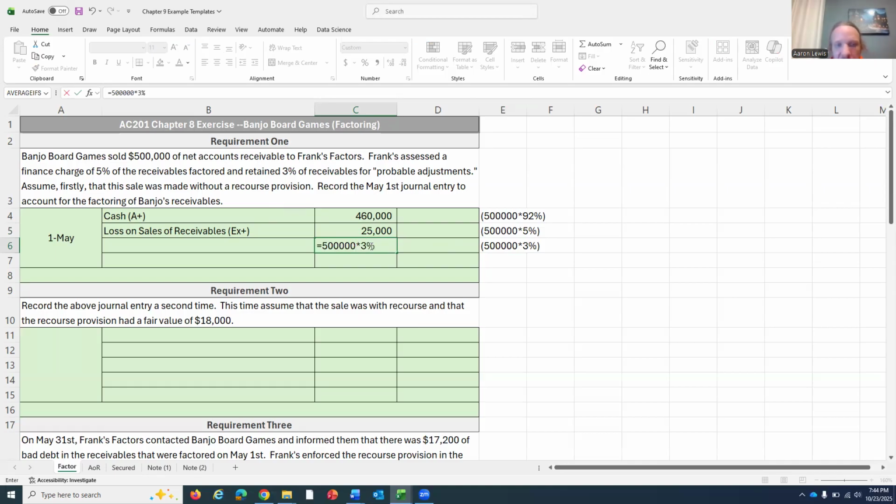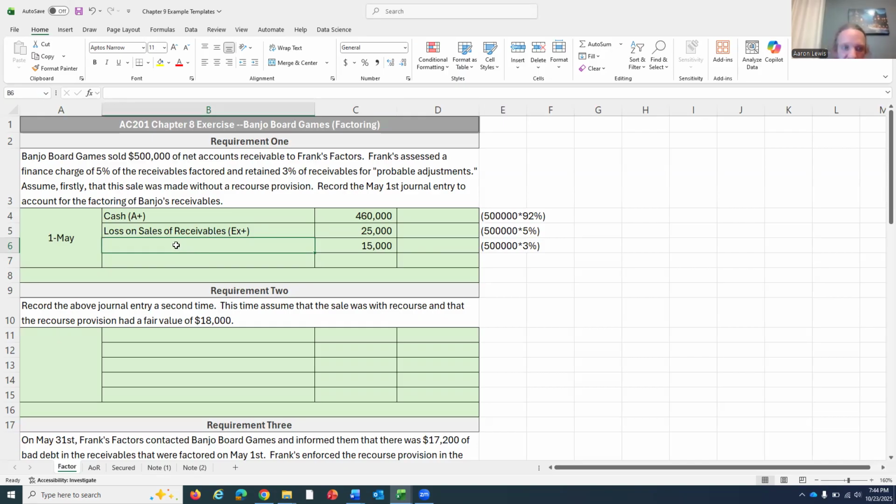500 times 3% means they're going to hold on to $15,000 in case there's up to $15,000 of bad debt in these receivables that we're selling them. But if there isn't, they have to send us that back. That's not part of their finance charge. It's just a little extra on it, which means we're going to treat this like it's a receivable to us right now.